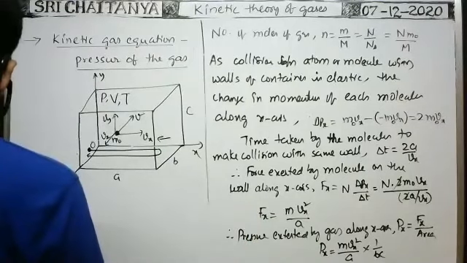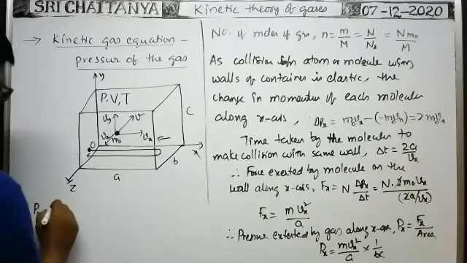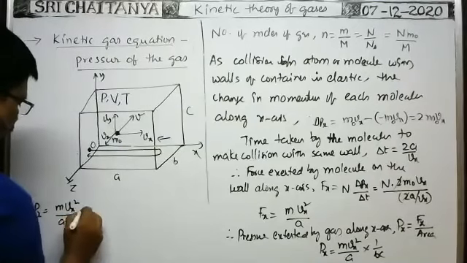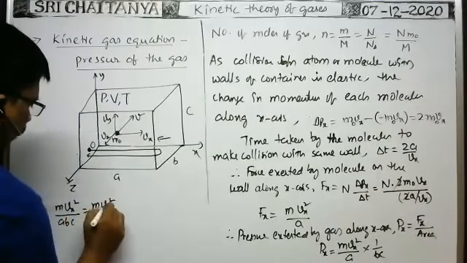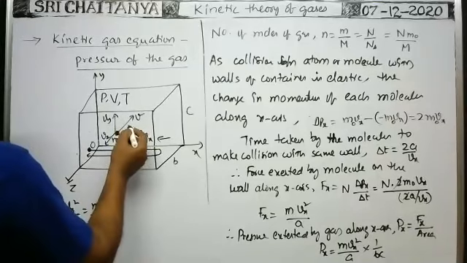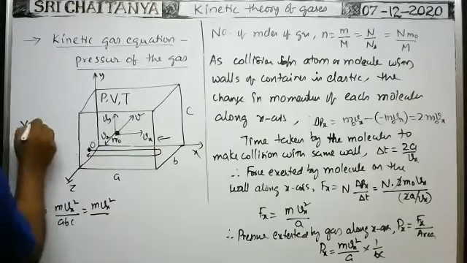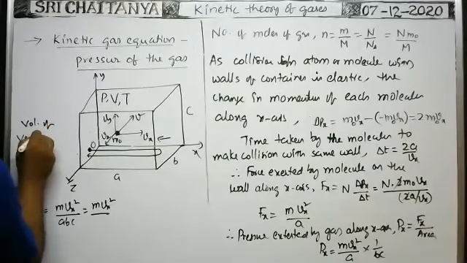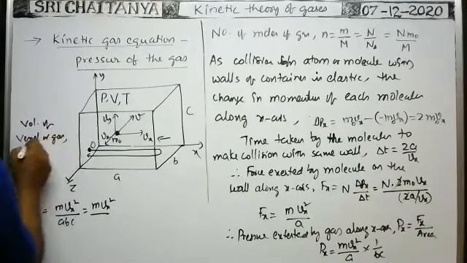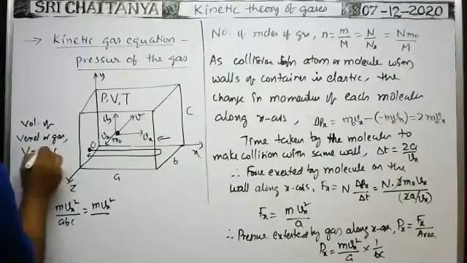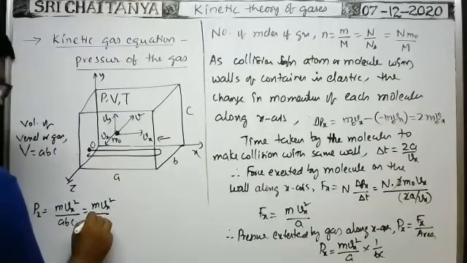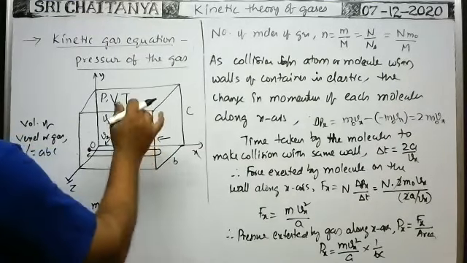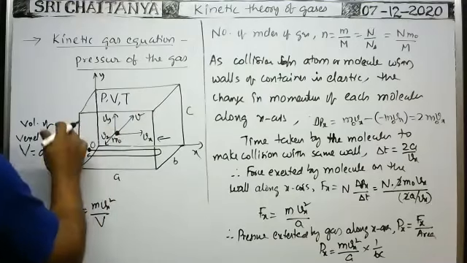And abc is the volume of the vessel, capital V. So Px is mVx square by capital V, the pressure exerted by the gas along the x-axis on the walls.